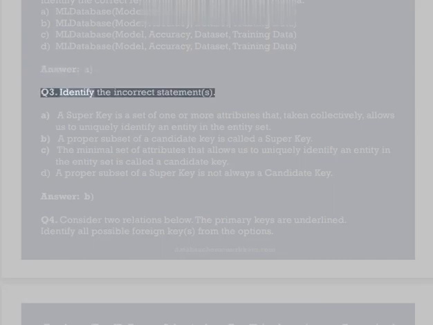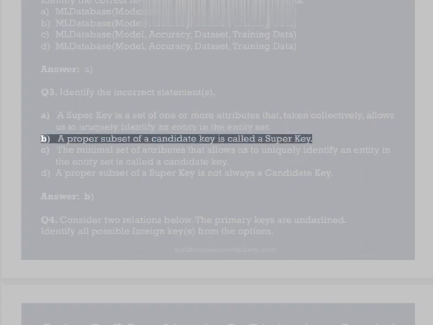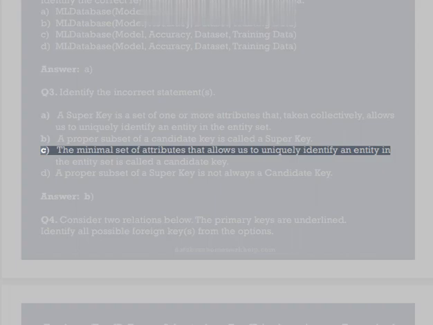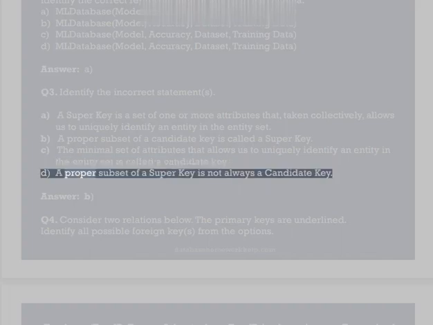Q3. Identify the incorrect statements. A. A superkey is a set of one or more attributes that, taken collectively, allows us to uniquely identify an entity in the entity set. B. A proper subset of a candidate key is called a superkey. C. The minimal set of attributes that allows us to uniquely identify an entity in the entity set is called a candidate key. D. A proper subset of a superkey is not always a candidate key. Answer B.